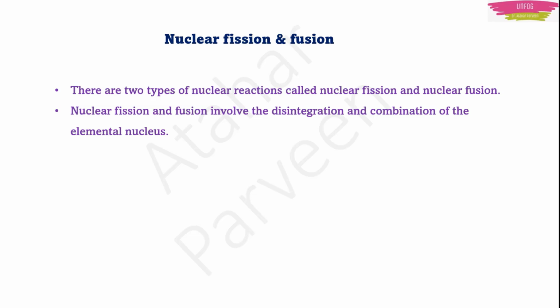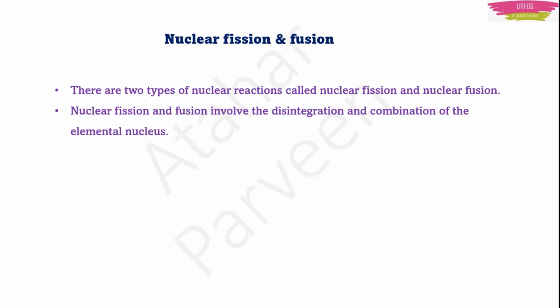In nuclear fission, some disintegration will happen in the nucleus. The term nuclear only indicates that there is something happening in the nucleus, right? When we are talking about nuclear fission and fusion, we are talking about the nucleus only. Electrons are not at all there in the picture here right now. So nuclear fission means something is breaking. That something will be nucleus only, right? Disintegration. Then fusion. Fusion means combination. The word only indicates, right? Something is combining. That something is nucleus.